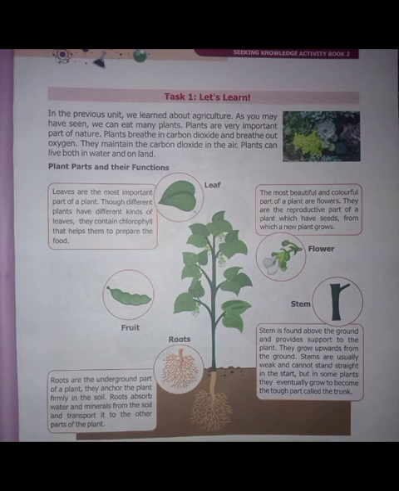Stems are usually weak and cannot stand straight in the start. At start, they are baby stems and they cannot stand straight. But in some plants, they eventually grow to become the tough part called the trunk. As you can see in trees, when a plant is fully grown, the trunk at some time was a very weak stem, but with time, when it becomes an adult, it grows into a very strong trunk that cannot be broken down without a lot of effort.